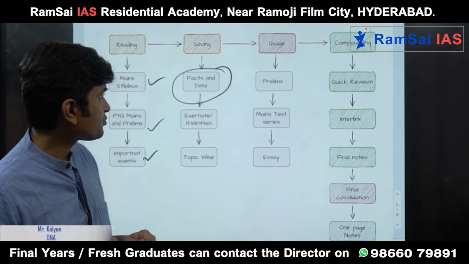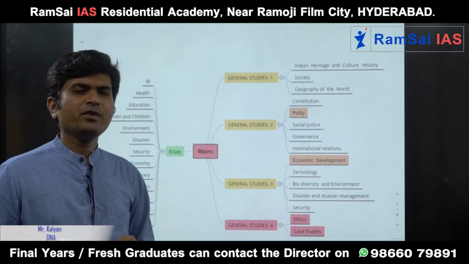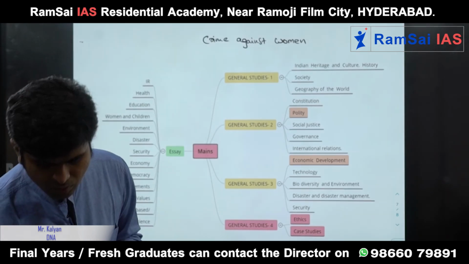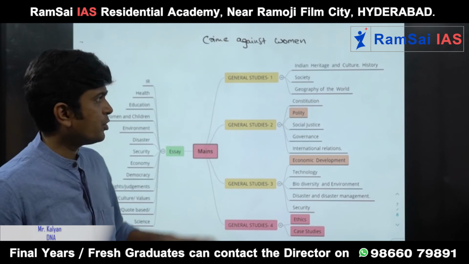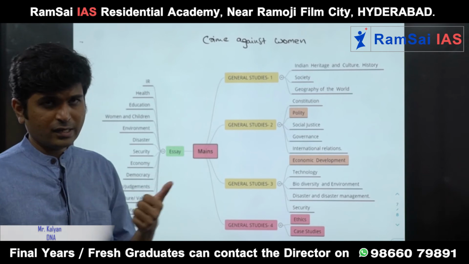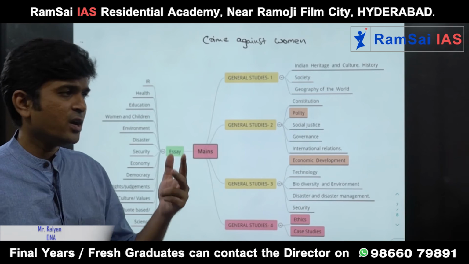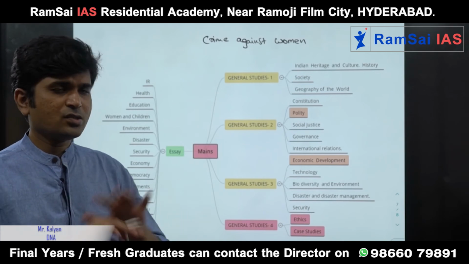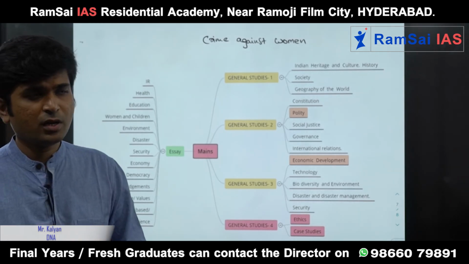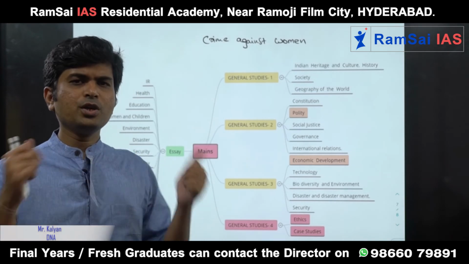Next is usage. What is usage? Usage means an article will have multiple impacts or multiple angles. Crime against women can be a topic. You are reading an article about crime against women. In houses they are facing violence, in public places they are facing violence, in the office they are facing some kind of harassment, sexual harassment and other things. All these are different kinds of violence against women, or crime against women. Now when you read that particular article, you have to know the usage.